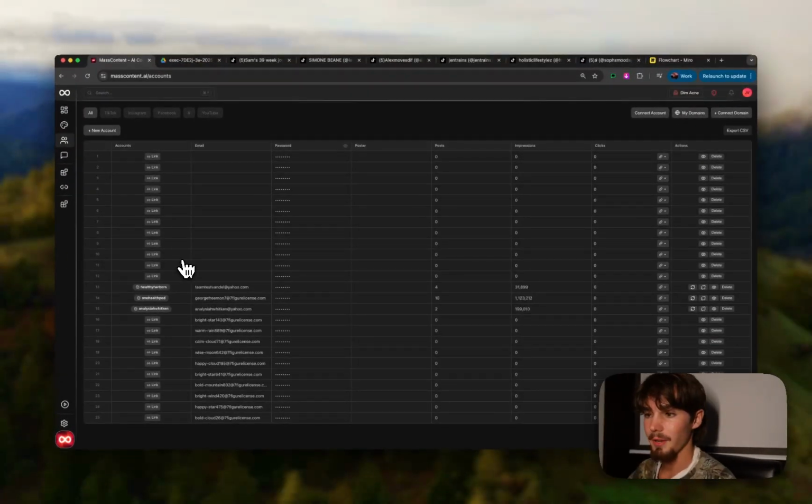Anyways, that's a simple feature, but it's really, really important. It's the first thing you want to do when you get on here: literally just go create like 50 accounts. It'll take an afternoon. You can sit there, you've got all your passwords, all your emails, and it'll all send to the same inbox for all the verification codes. Makes it really easy. So yeah, that's what the actual accounts feature looks like as well.